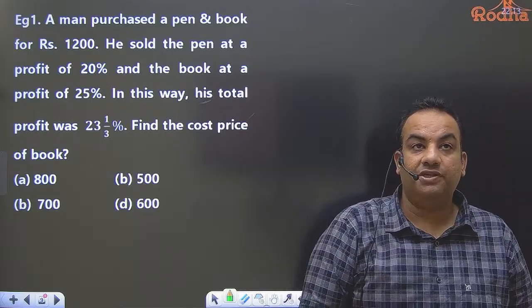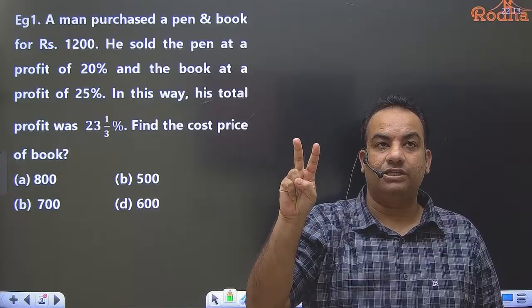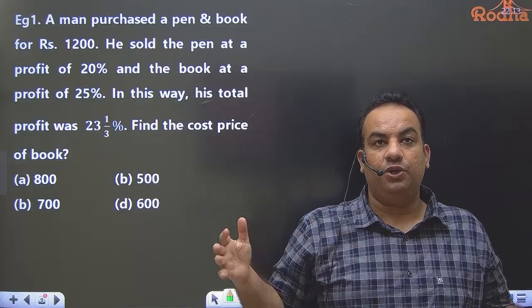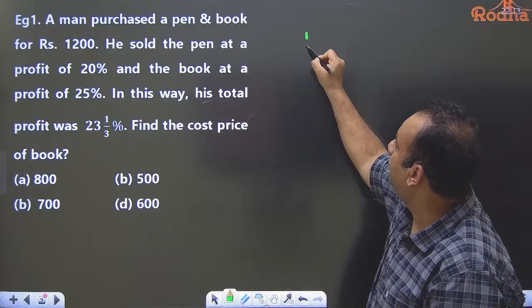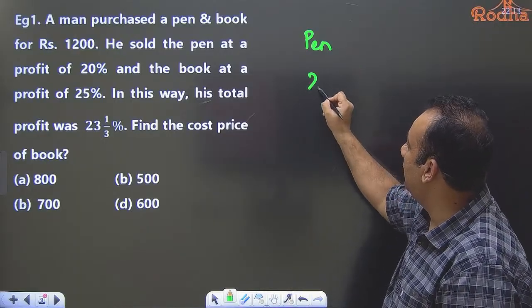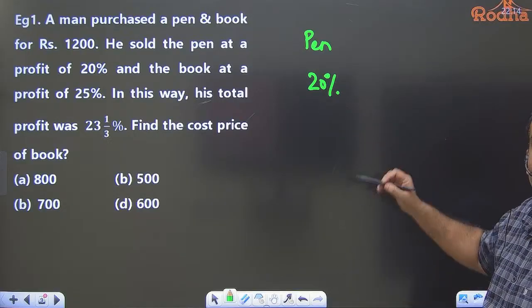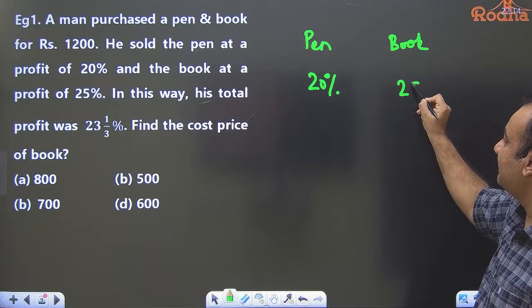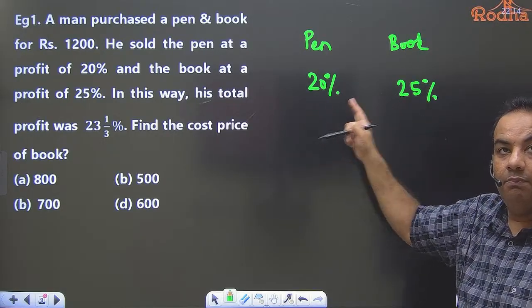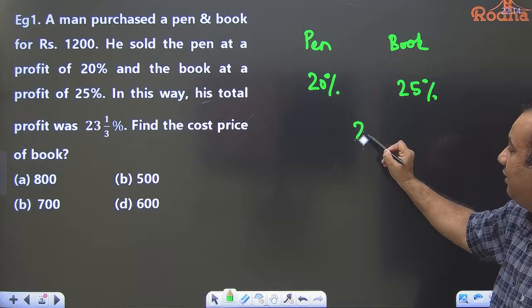A man purchased a pen and a book for 1200 rupees. So he purchased two articles. One is pen, one is book. The total amount he spent is 1200. He sold pen at a profit of 20%, but he is selling the book at 25% profit. So his overall profit is 23 1/3%.